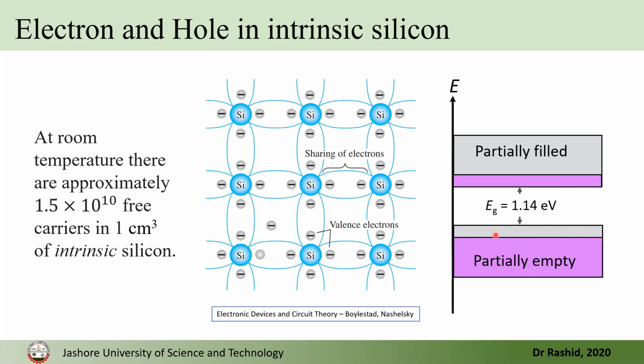So the top of the valence band becomes partially empty, and the conduction band becomes partially filled. So now when you apply potential, these electrons contribute to the current.